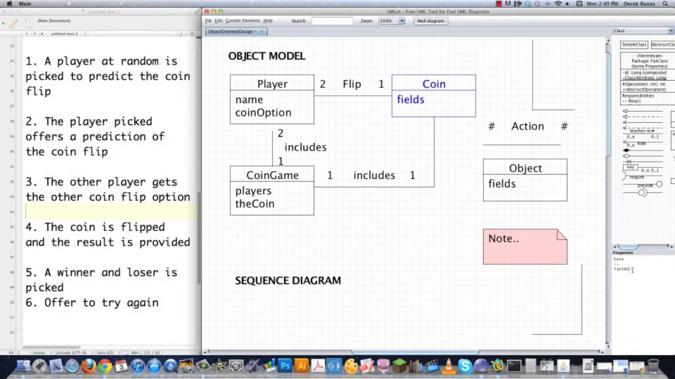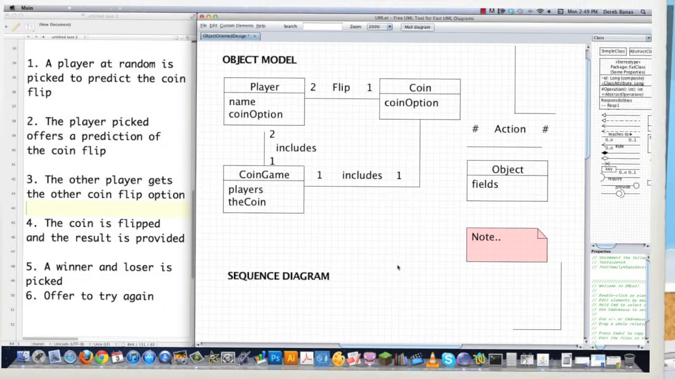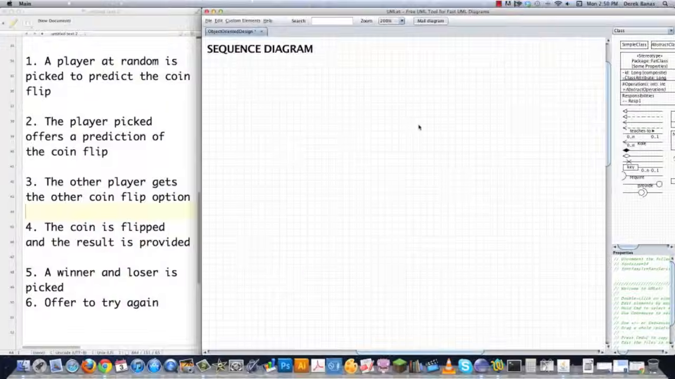And my coin, what field's it going to have? It's basically going to have coin option. That's it. Heads or tails. And that's it. So that's how to create an object model. So there's a use case model, and here's an object model. Now based off of that, I'm going to create a sequence diagram. And here is my sequence diagram.